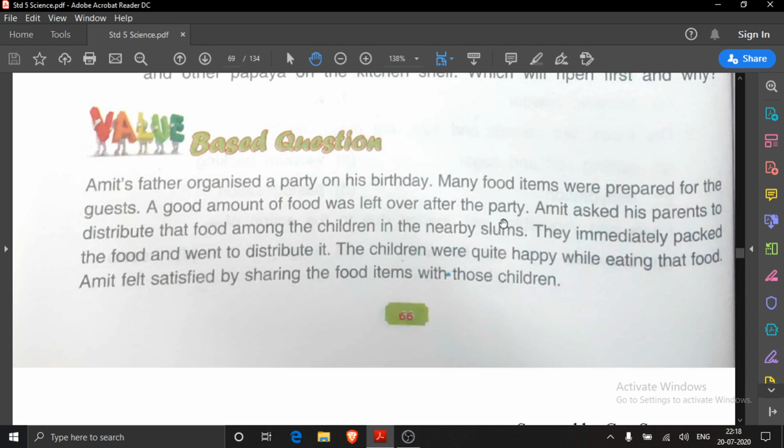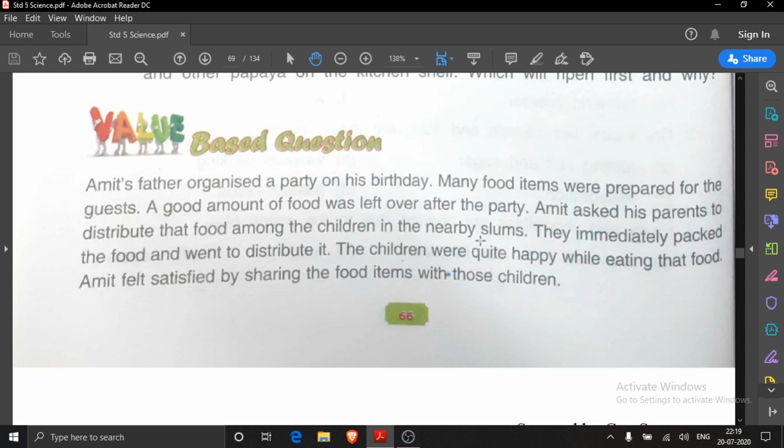Amit asked his parents to distribute that food among the children in the nearby slums. In the previous lesson we have read about slums. Slum area means where poor people live, that is Jhoparpatti area.